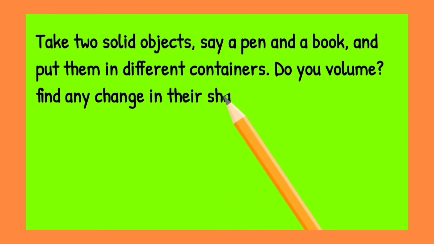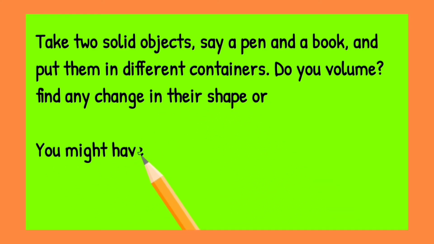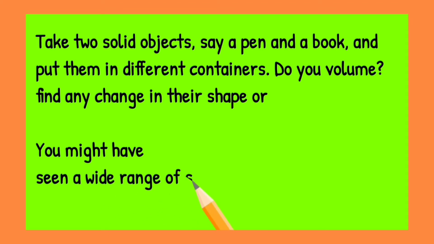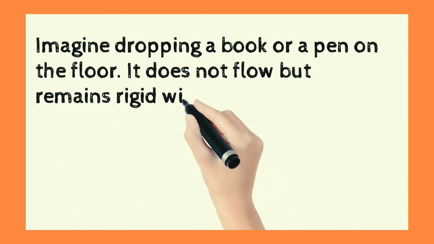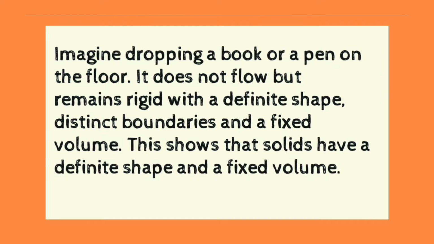Do you find any change in their shape or volume? You have to observe it. You might have seen a wide range of solids in your surroundings. Imagine dropping a book or a pen on the floor. It does not flow but remains rigid with a definite shape. They will fall down and stay still with a definite shape.